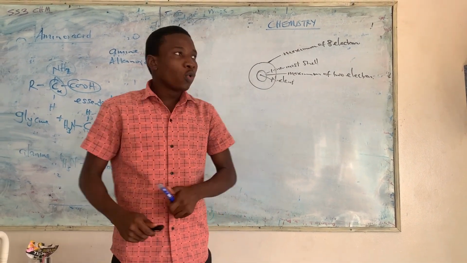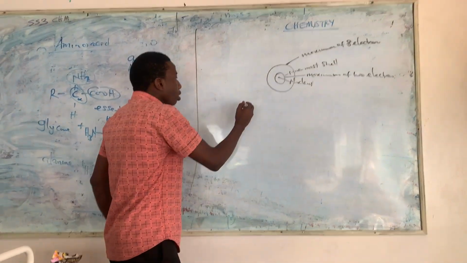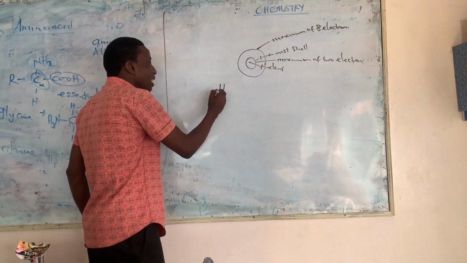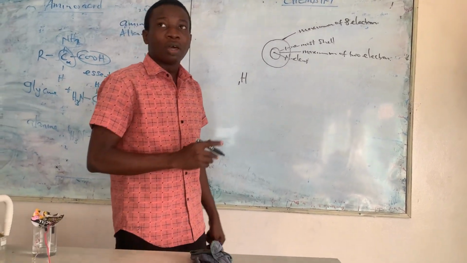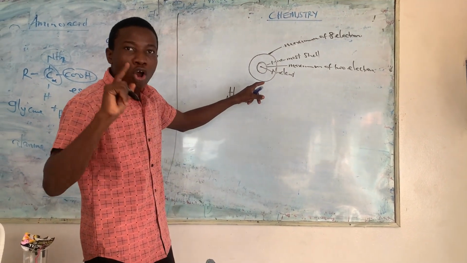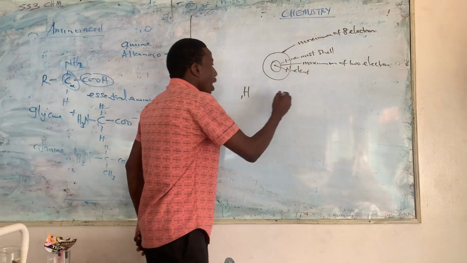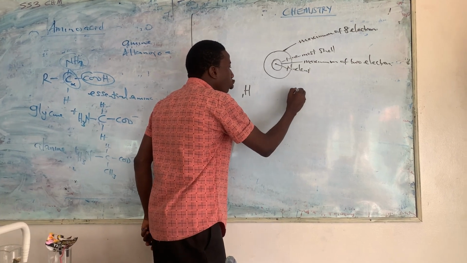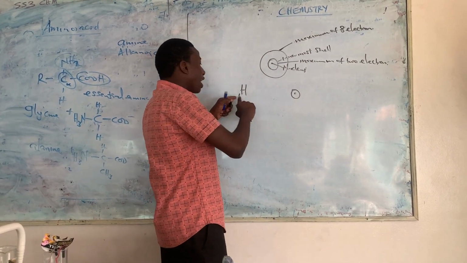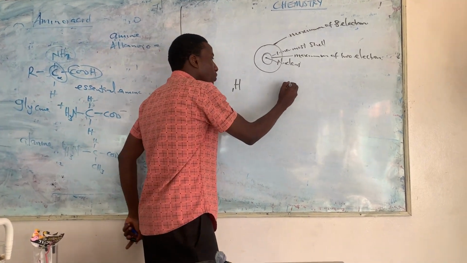So how can we now know? Now, for example, let's talk about hydrogen. Hydrogen is number one out of those elements. That means you will start your drawing of the shell of hydrogen from the first shell. And the first shell always contains a maximum of 2. But hydrogen has how many electrons? 1. So you have to put the 1.